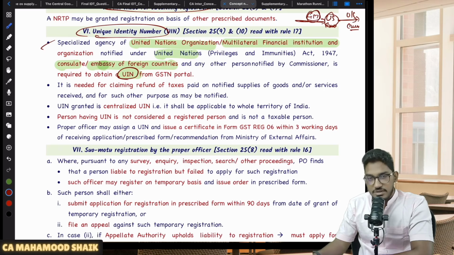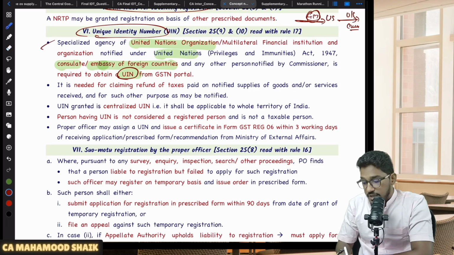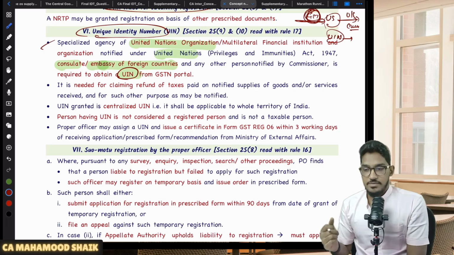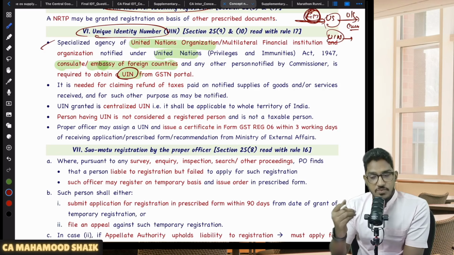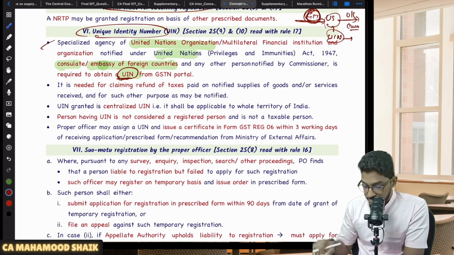On all that, they might have paid the GST. But they will not be able to use it. Why? Because they don't have any output tax liability. Their outward services are exempted, but they will have paid GST on all their inward supplies. So now what these US embassies or United Nations organizations can do is apply for one registration and get one unique number called UIN. Now using that UIN, they can file one return and claim the refund of all the taxes they have paid on their inward supplies. So for claiming a refund of GST paid on inward supplies, these organizations will obtain one separate registration called UIN. Okay, so this much you remember.